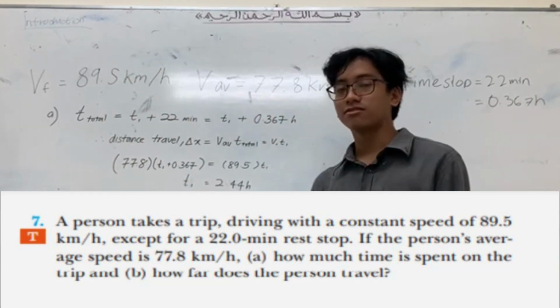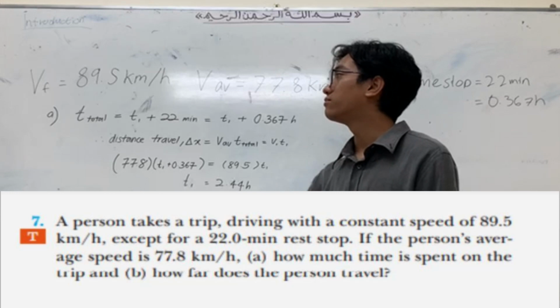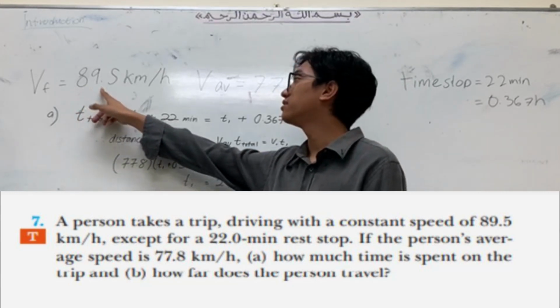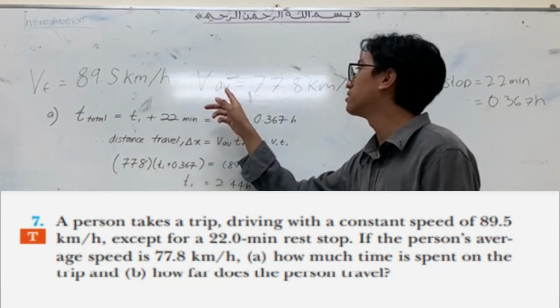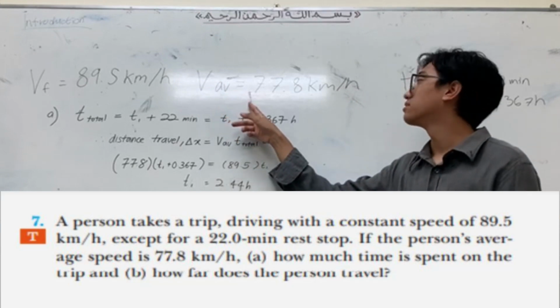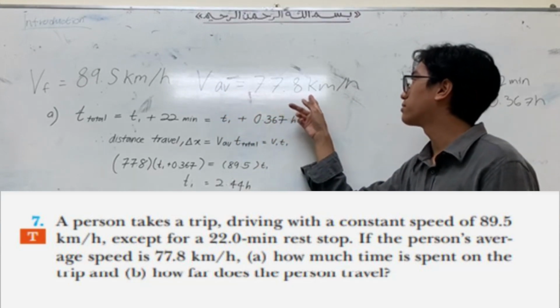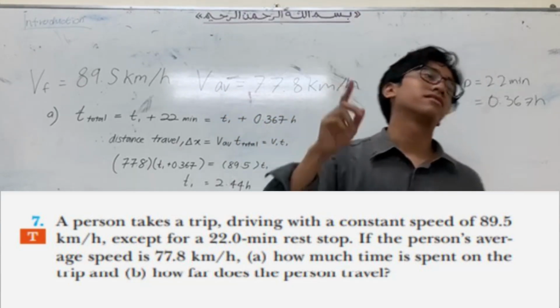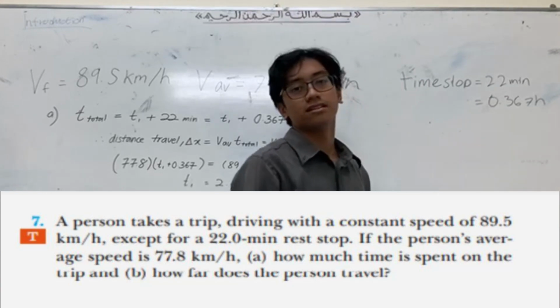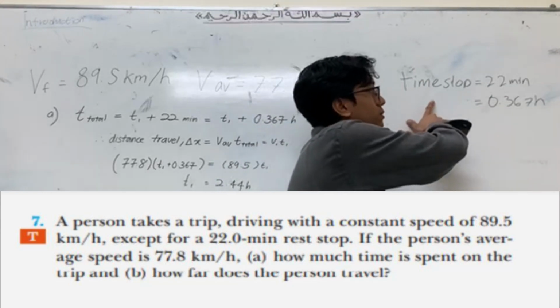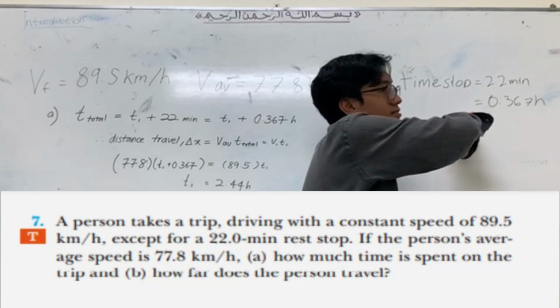Okay, so in the question, we are given V final, which is 89.5 km per hour, and then V average, which is 77.8 km per hour, and the time that the person stops, which is 22 minutes. Then we can convert it to hours.